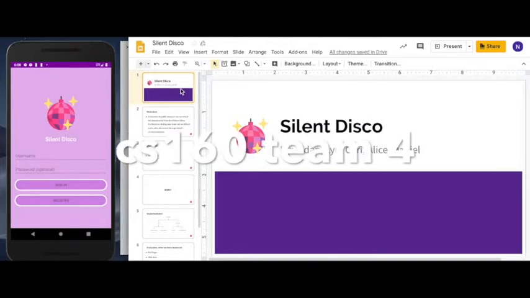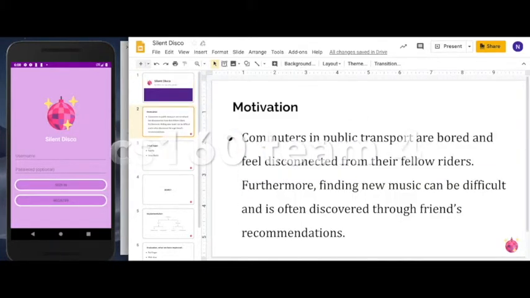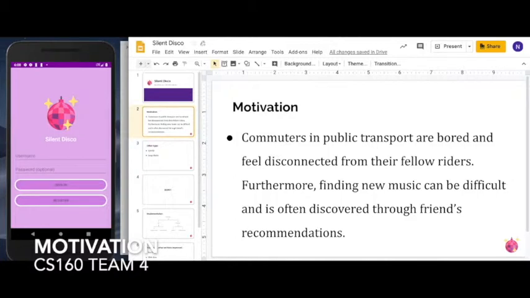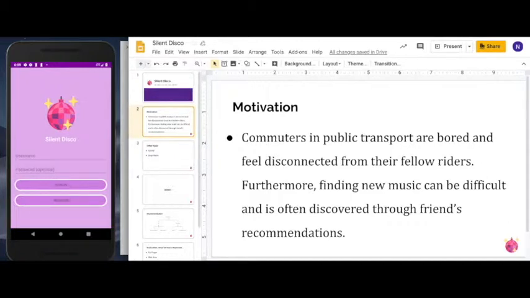13 for Silence Disco. Our app mainly focuses on commuters who use public transportation, for example, AC Transit or BART. The problem is they feel like commuting alone is kind of lonely and they're disconnected from their fellow riders. Furthermore, finding new music could be really difficult.